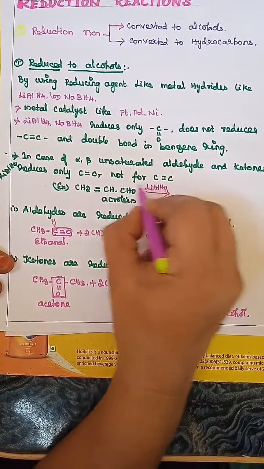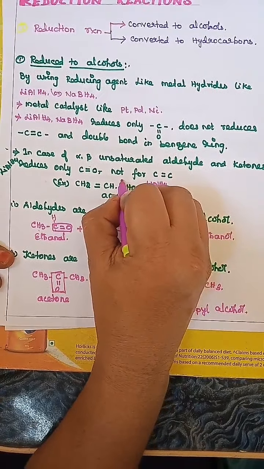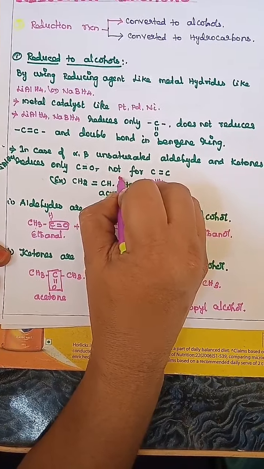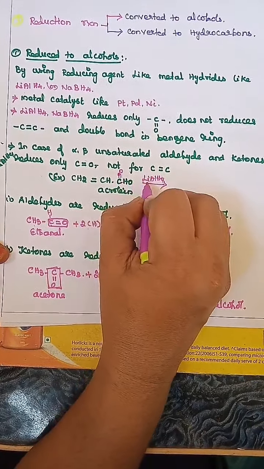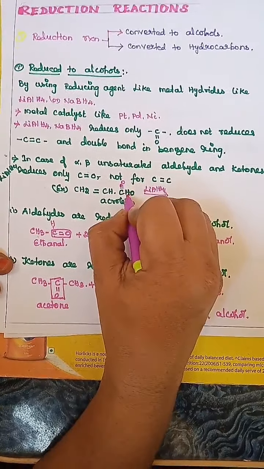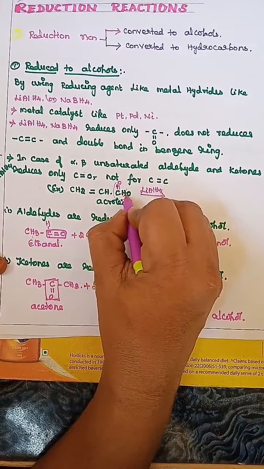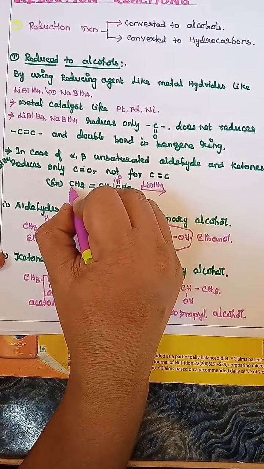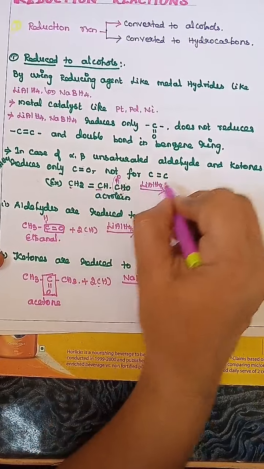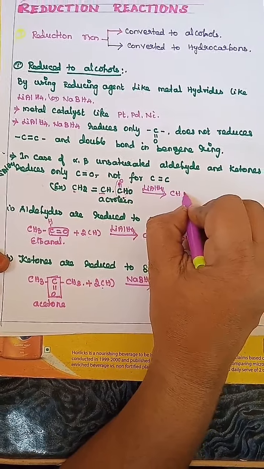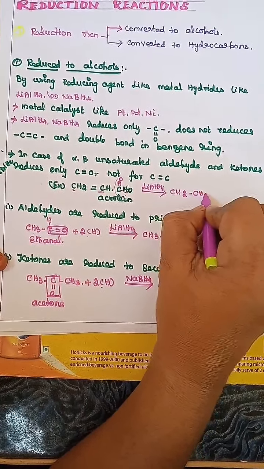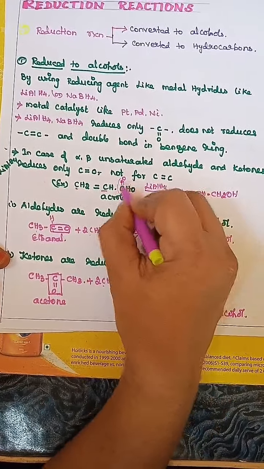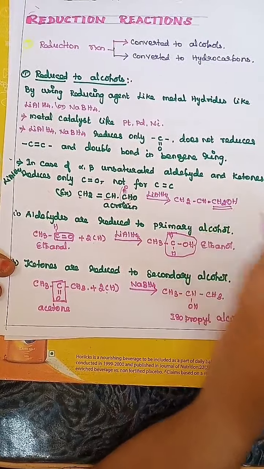It reduces only C double bond O. So CHO can be written as CH double bond O. The lithium aluminum hydride reduces this group only. The aldehyde group is converted to alcohol, not the carbon-carbon double bond. So we get CH2=CH-CH2OH. The aldehyde is converted to a primary alcohol.